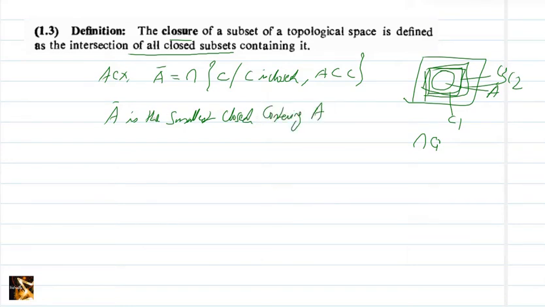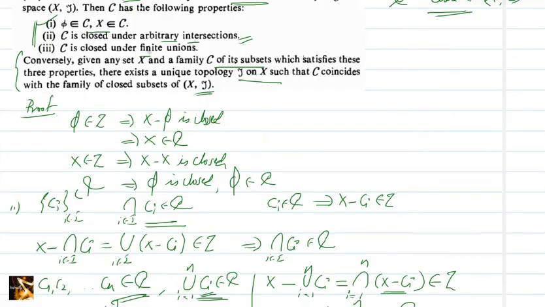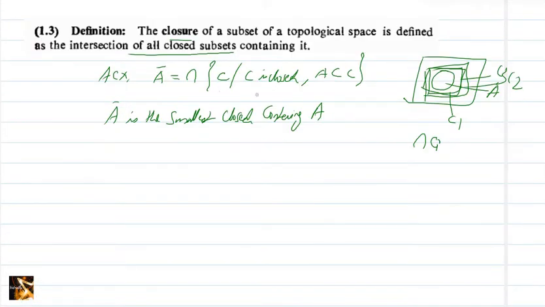A. A closure is a closed set because intersection of closed sets are again closed, that we have studied here. Closed, if C is closed under arbitrary intersection. So intersection of these closed sets is again a closed set. So closure is a closed set, and clearly that closure contains A because every C contains A, so its intersection also contains A. So A closure is the smallest. How did we get smallest? Because it is the intersection. So this is the smallest set containing A.